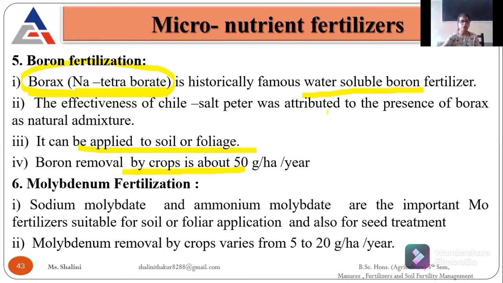Then comes the molybdenum fertilization. We use sodium molybdate, as the deficiency is not common in these kinds of micronutrients. So we are not using it for commercial purposes, but we have to know what fertilizer should be used if there is a deficiency. Sodium molybdate and ammonium molybdate are used for curing molybdenum deficiency, and we apply them in soil as well as foliar application, and we also do seed treatment with it. The crops remove about 5 to 20 gram per hectare per year.